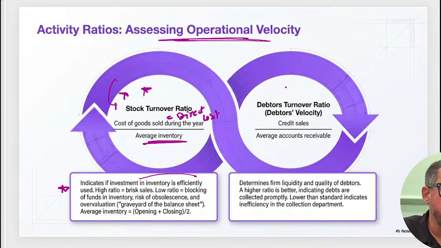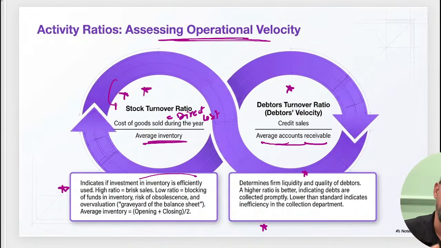When it comes to debtors turnover ratio, okay, it is credit sales divided by average account receivables. So credit sales, how much credit sale we are doing. Credit sale means we are selling goods on credit. And the average account receivable during that particular period. So it determines the firm's liquidity and quality of debtors, how frequently they are making the payments or how quickly we are receiving money out of that particular sale. A higher ratio is better, indicating debt collection is prompt in that particular business. So that is something which generally comes under this one.